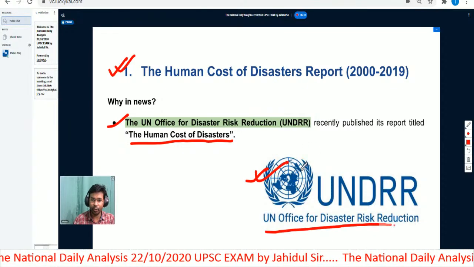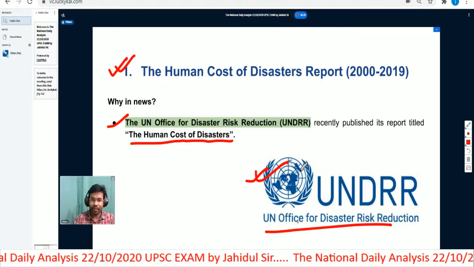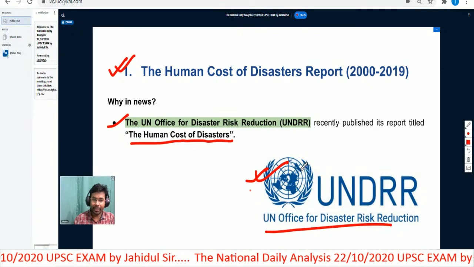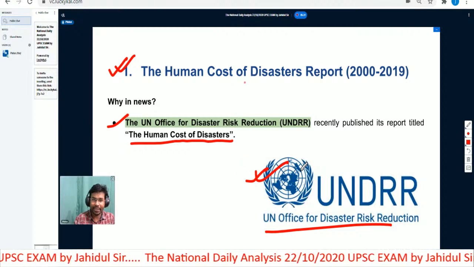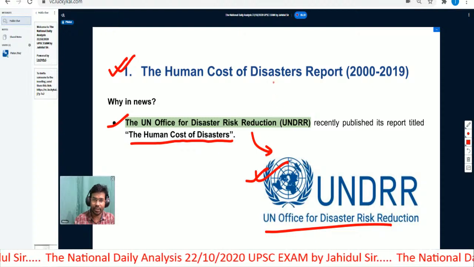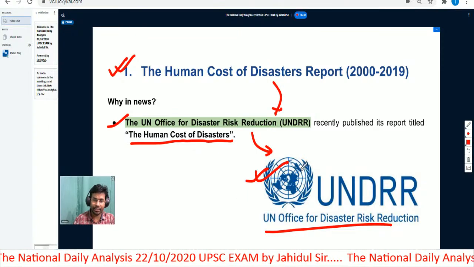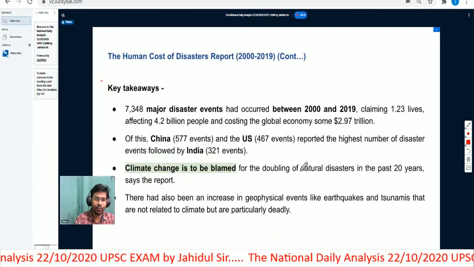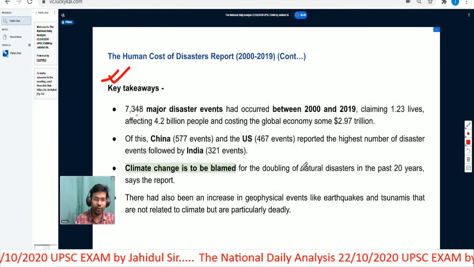I have included a logo of the United Nations Office for Disaster Risk Reduction. It is very important for the prelims exam that you remember the name of the report and the organization that releases this particular report. Having understood this, let us understand the key takeaways of this report.